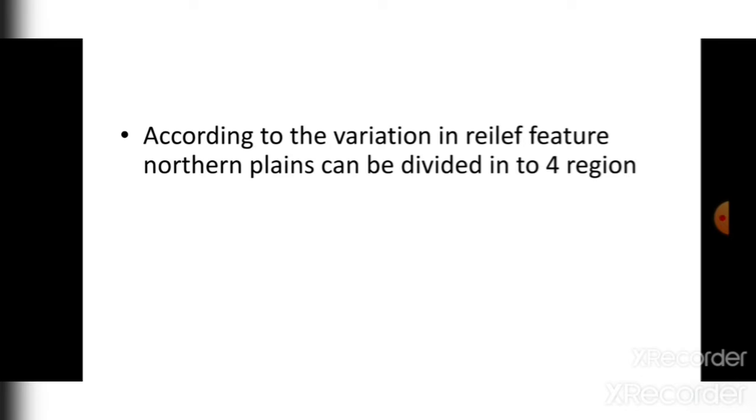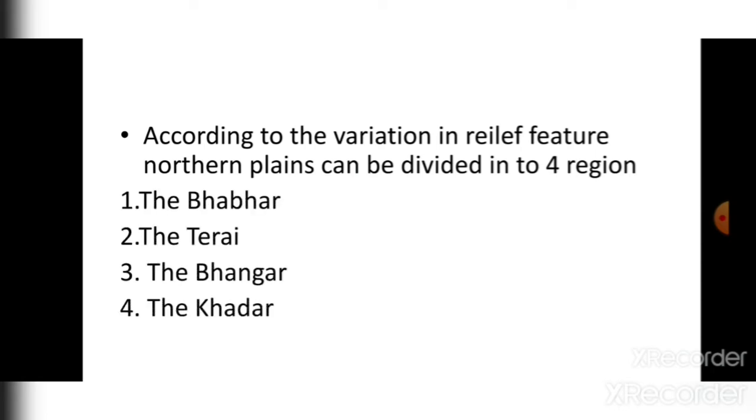According to the variation in relief features, the northern plains can be divided into four regions. We have divided the northern plains according to the rivers into three parts: Indus, Ganga, and Brahmaputra plains. But apart from that, we also can divide the northern plain into four parts according to the region, as like the Bhabar, the Terai, the Bhangar, the Khadar.